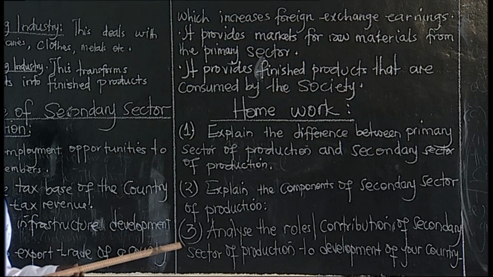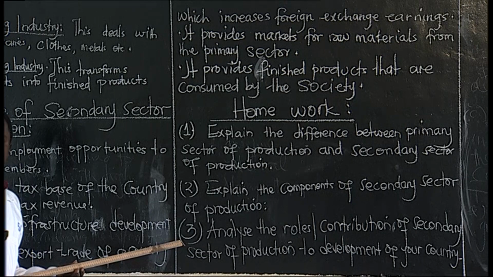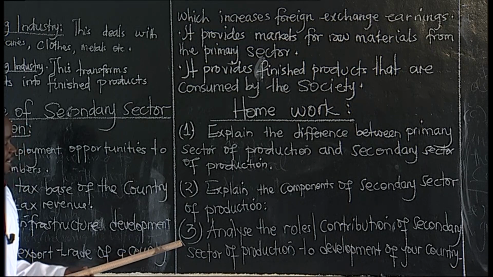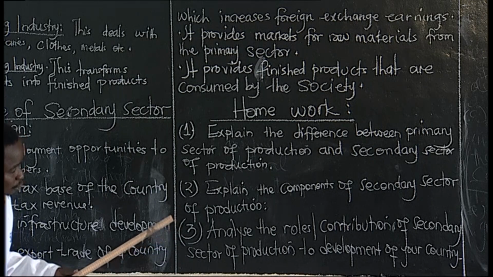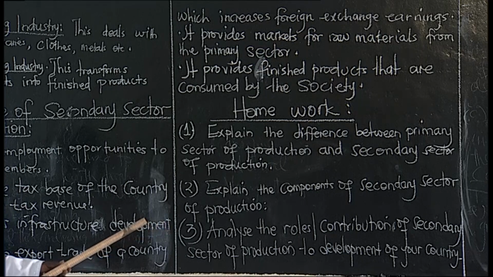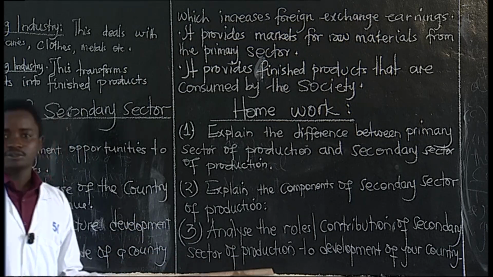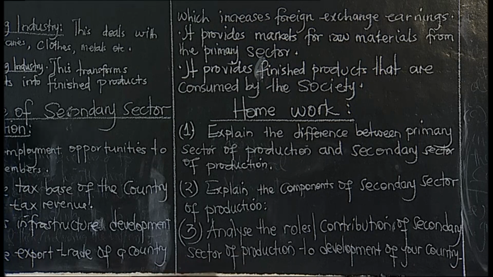Then question three, I want you to analyze the contribution of the secondary sector production to development of your country. In other words, why is it vital to have the secondary sector production, the manufacturing sector? So you have to analyze its contributions, then at least you give out like 6 or 7 contributions.